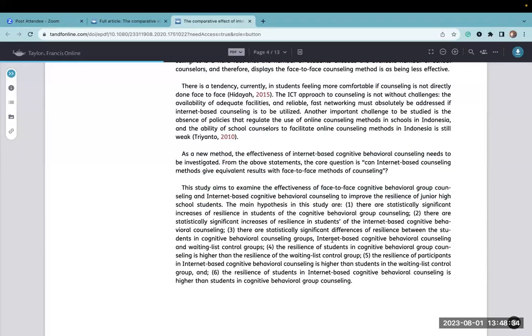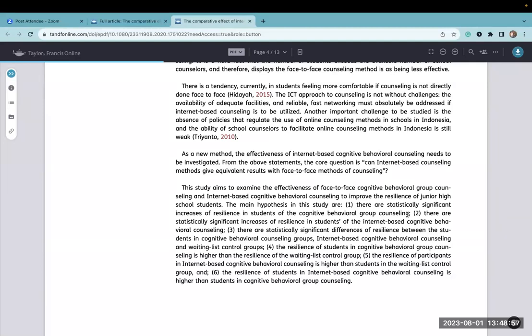Now, I have some issues with the way they wrote the hypotheses. So the first one says there are statistically significant increases in resilience in students of the cognitive behavioral group. Now, if they had said that the resilience of students in the cognitive behavioral group counseling were higher than the others, I could have accepted that.